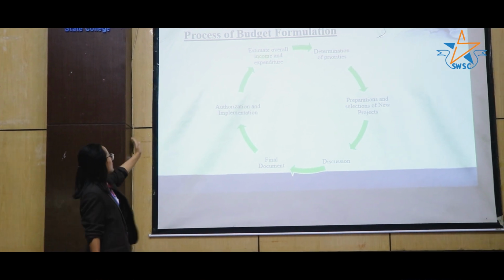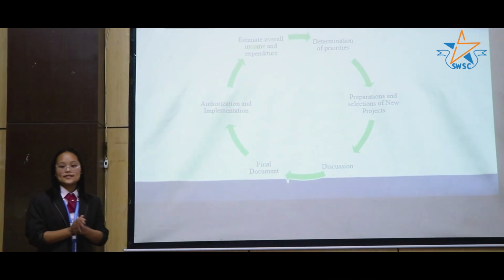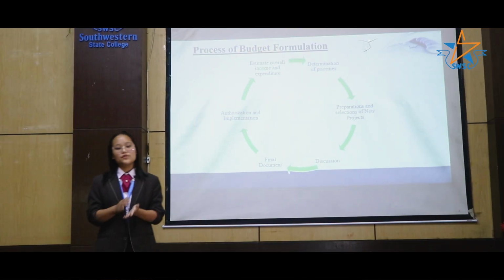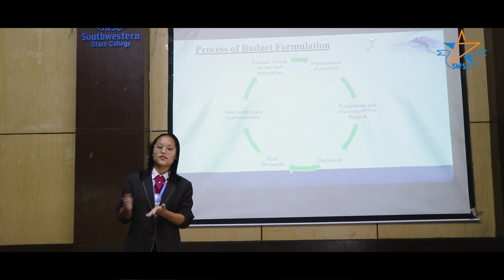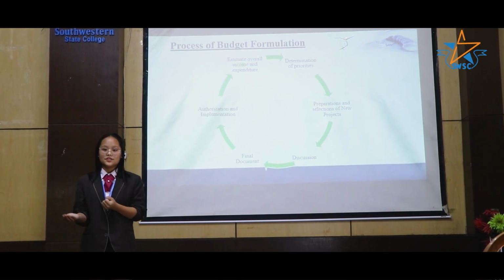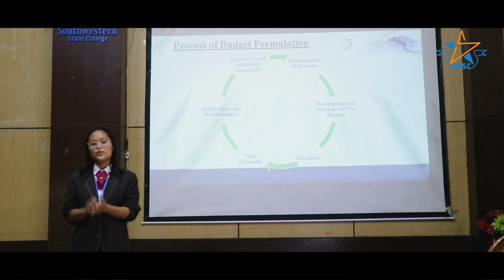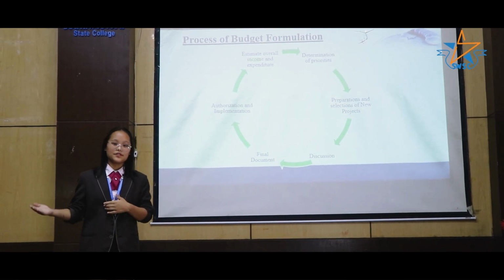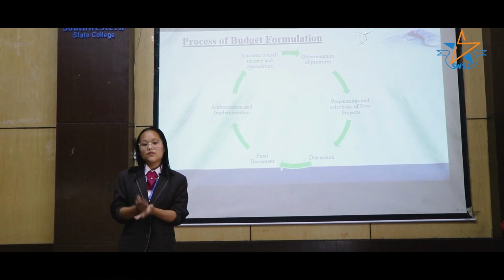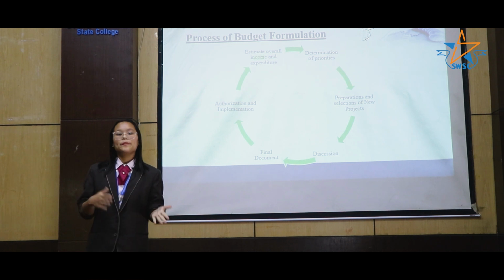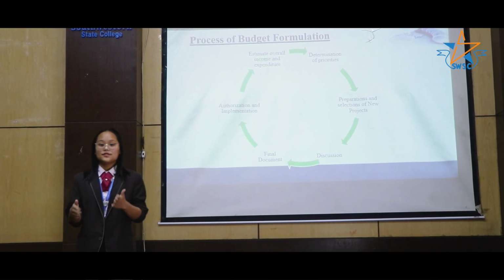Now let's talk about the first step. The first step is estimate of overall income and expenditure. The budget unit of MOF, which means Ministry of Finance, provides a budget form to all the concerned ministries, departments and local officials, where they fill in the necessary income and expenditure for the next fiscal year. And the National Development Council, including other representatives of the government agencies, makes the final decision for the budget limit.